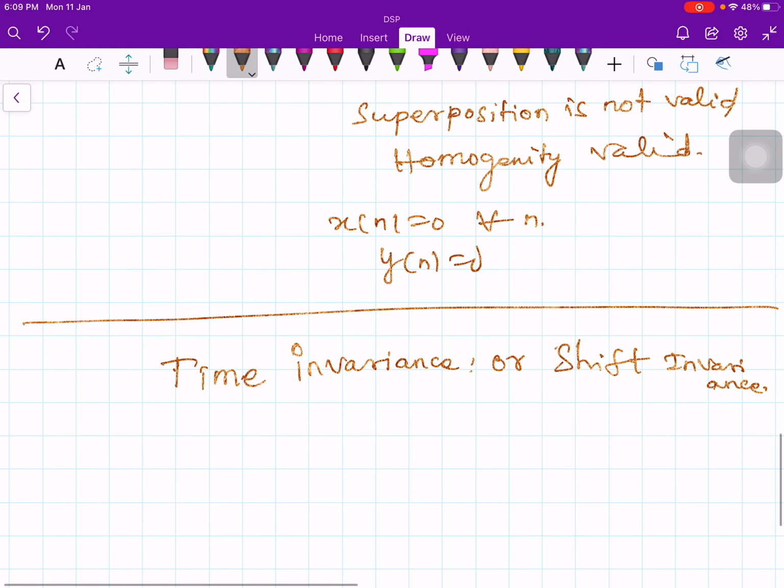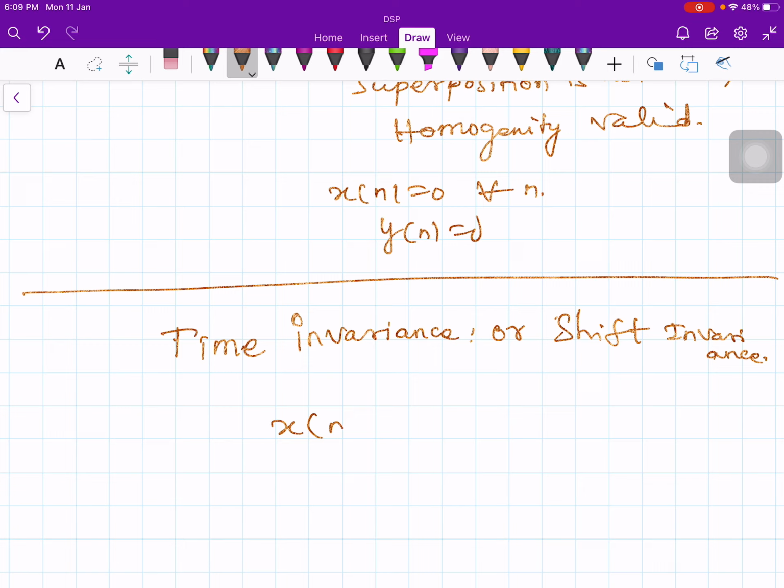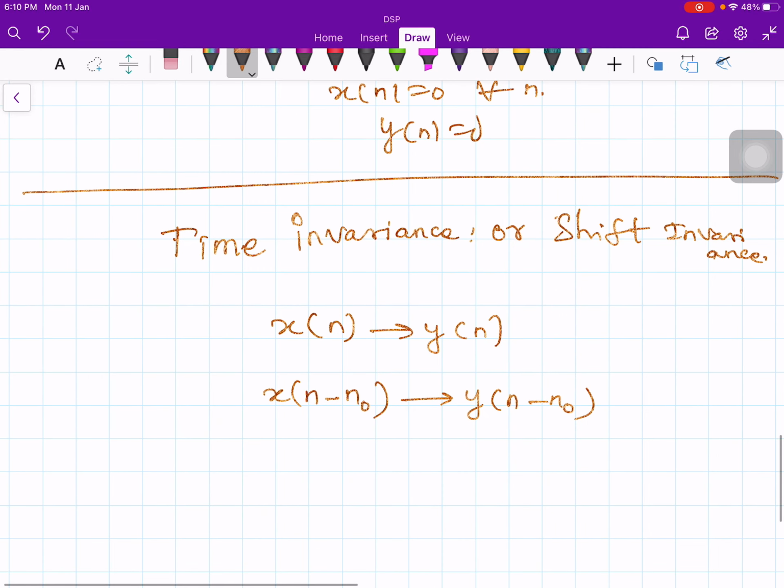So the definition is as follows. If x of n gives rise to y of n, then the delayed version of x of n by an amount n naught will also give rise to y of n minus n naught. It looks very innocent, but there are systems in which it is a bit involved to test whether the system is time varying or time invariant. And this n naught is an integer, it can't be any other value, so it can be either positive or negative.